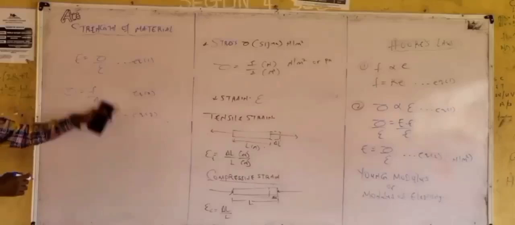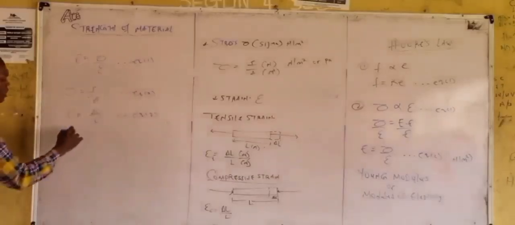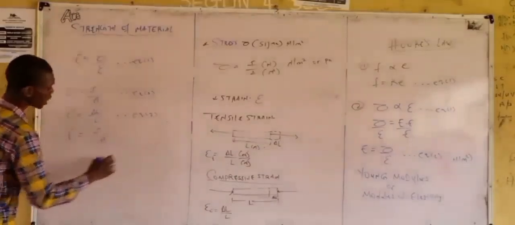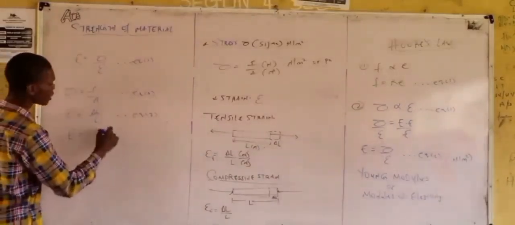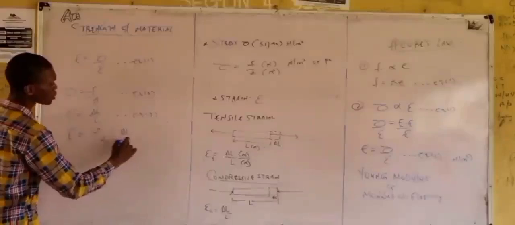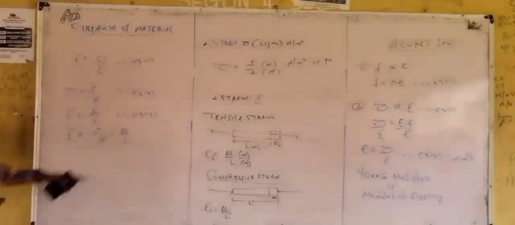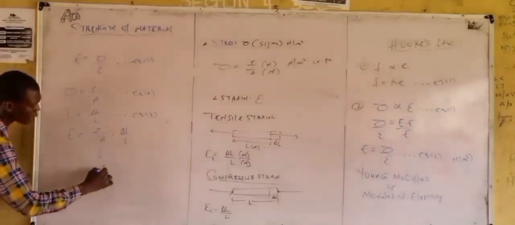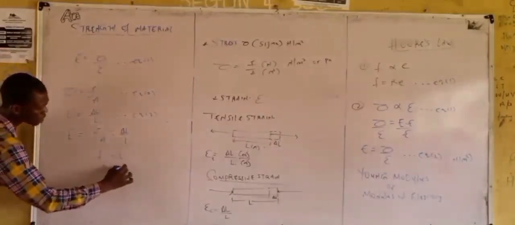Substituting these into the Young modulus equation, we have that Young modulus is equal to force over area divided by change in length over original length. From here, division will change to multiplication. We have that F over A times L over change in length.